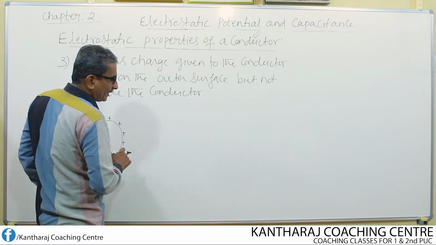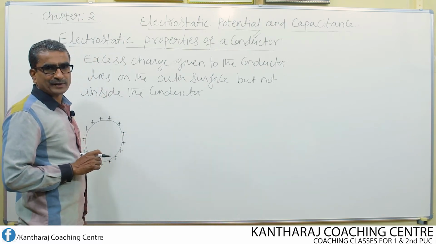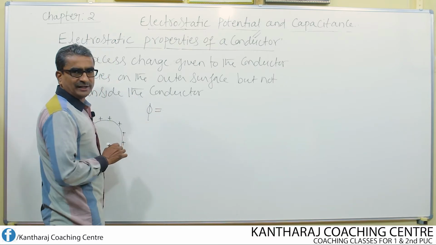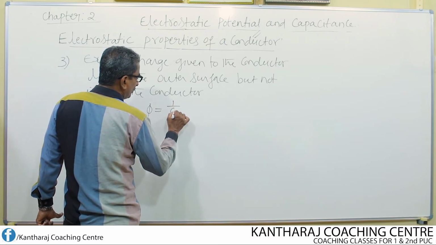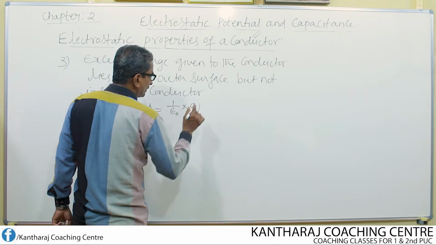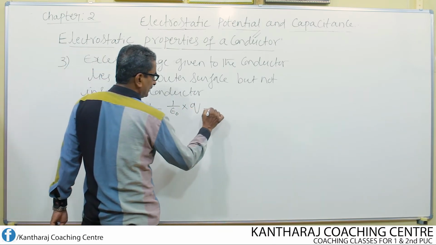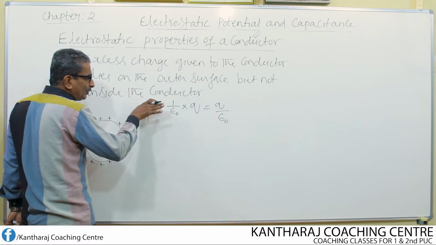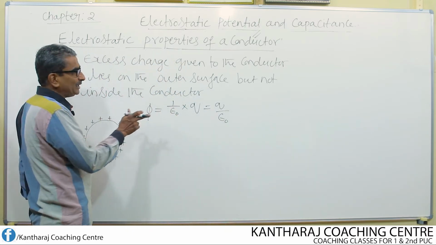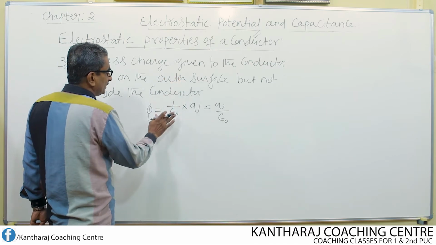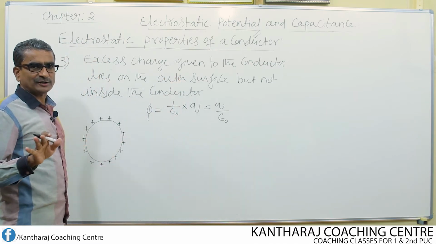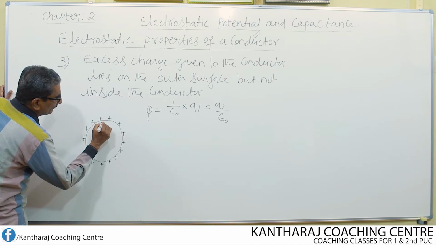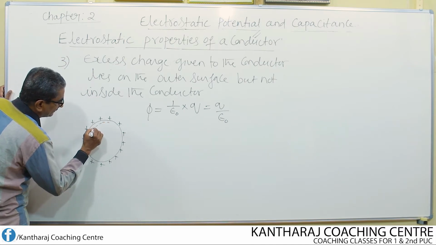You know, according to Gauss theorem, the total electric flux phi is equal to 1 over epsilon naught times the total charge, that means Q divided by epsilon naught. If you want to make use of this theorem to explain this property, certainly there must be a Gaussian surface. Now what I do is consider the Gaussian surface inside the conductor like this.